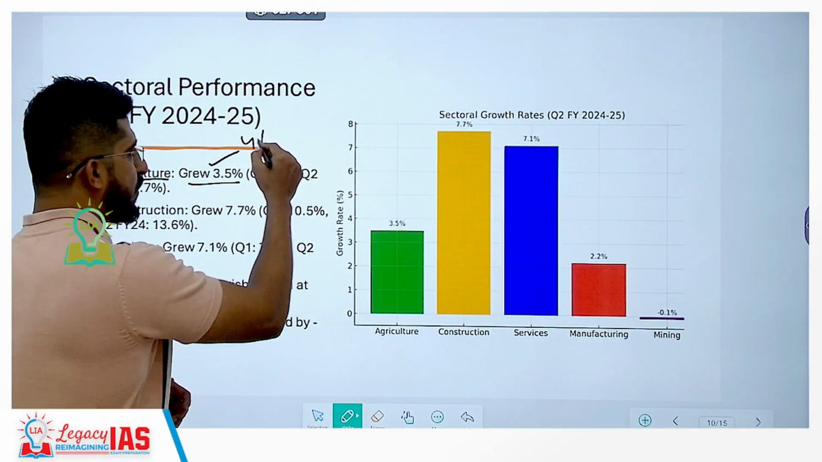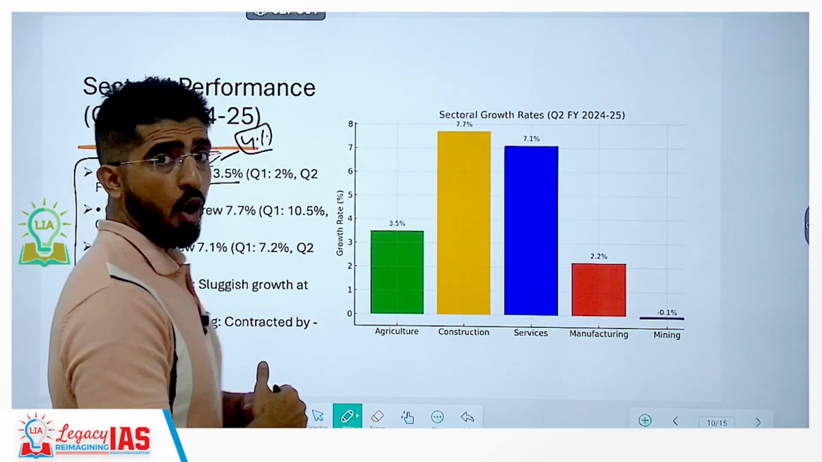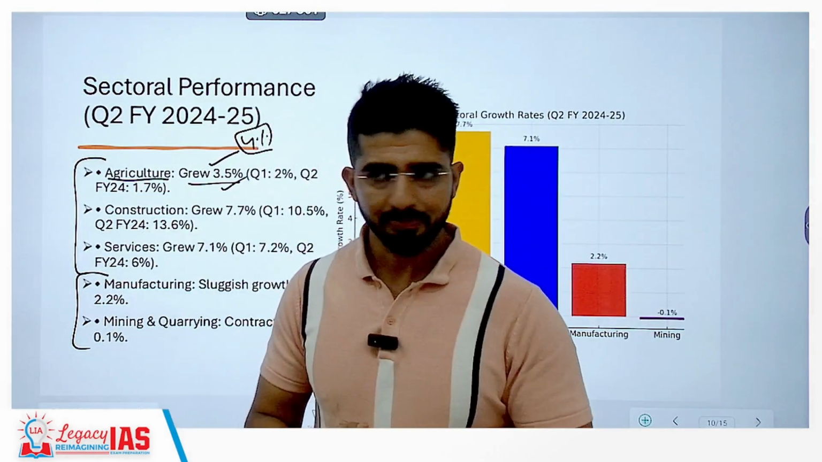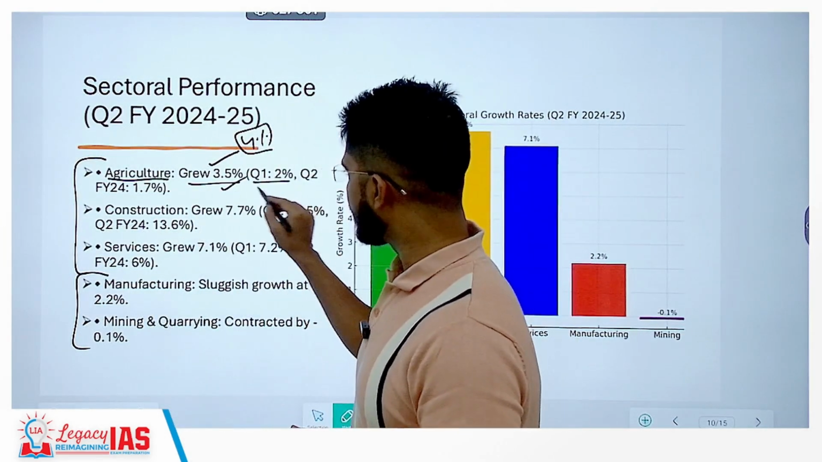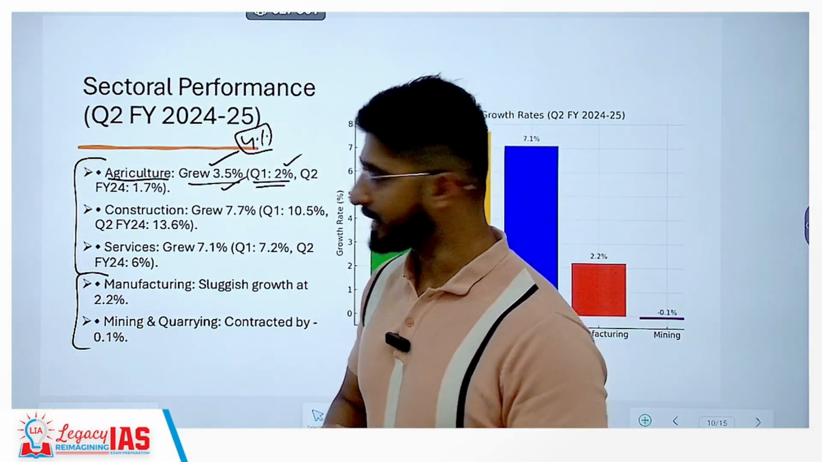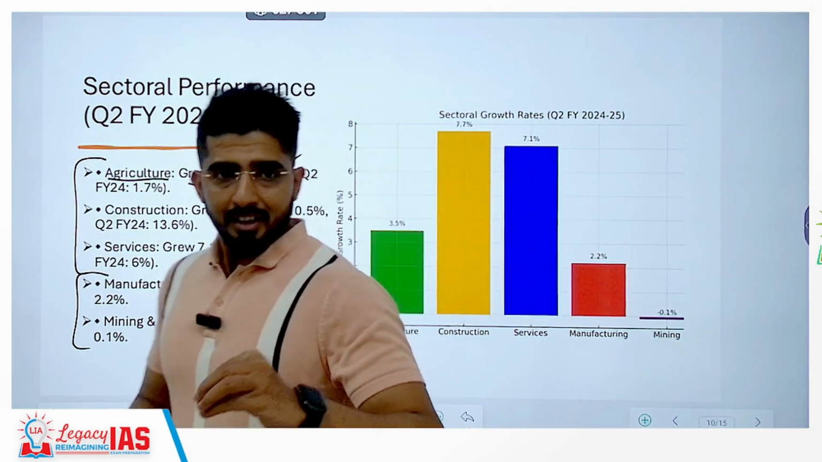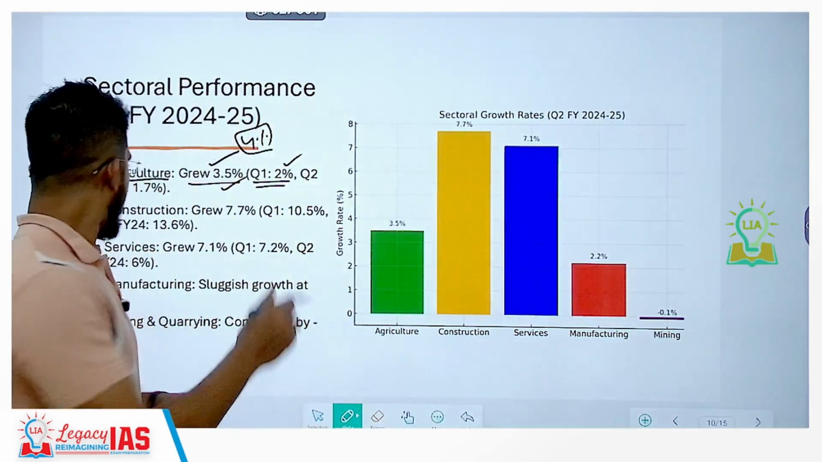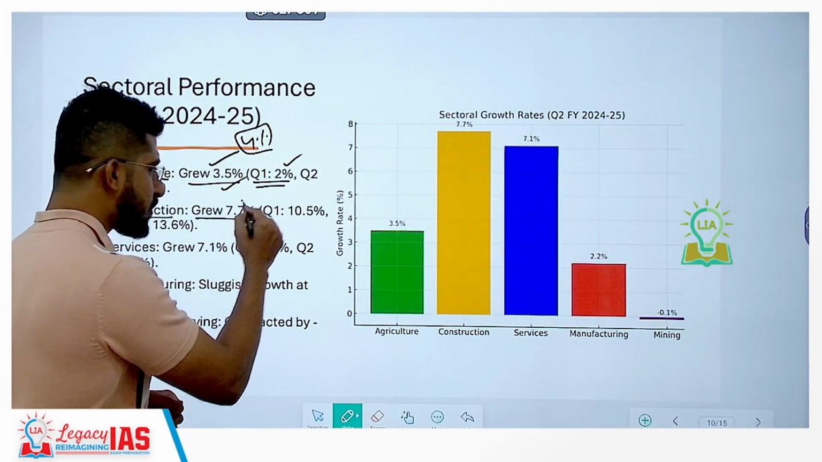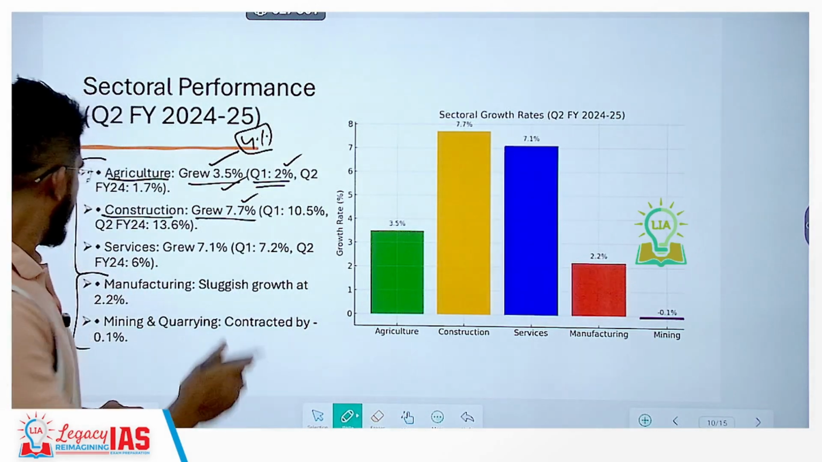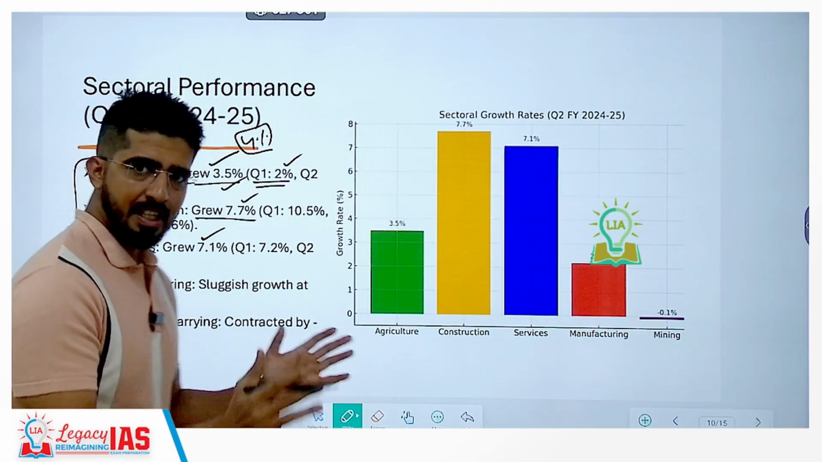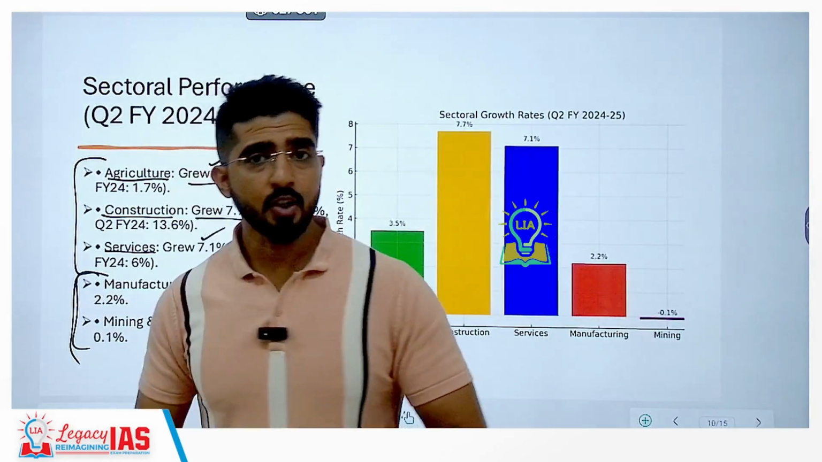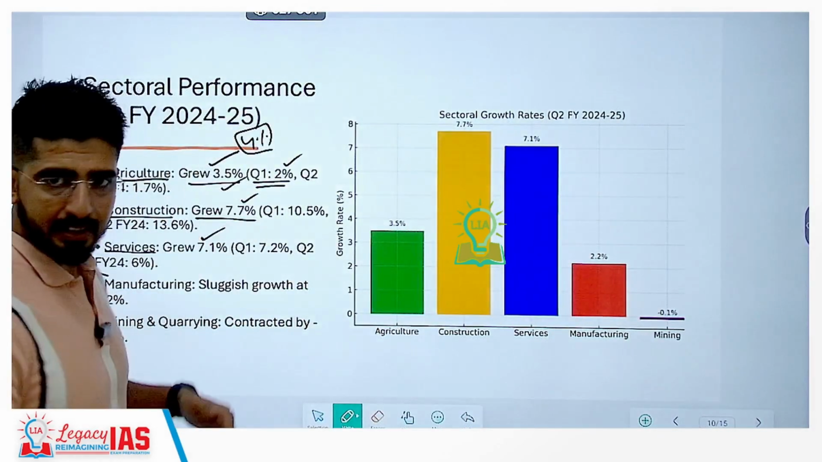Just imagine, 4% is considered to be outstanding performance for agriculture. 3.5 is good enough now. Compare it to the previous quarter, 2%, right? So we have improved in the performance of agriculture, and when it comes to construction also, it has also grown, it has also done well. Services sector, relatively good, that's also doing well. So the culprits are only two, but the compensation has been made by the other three sectors to some extent.